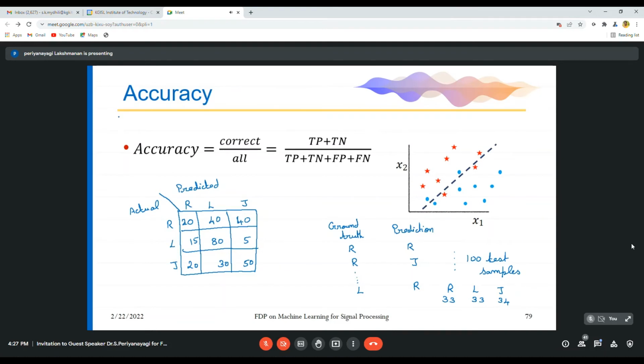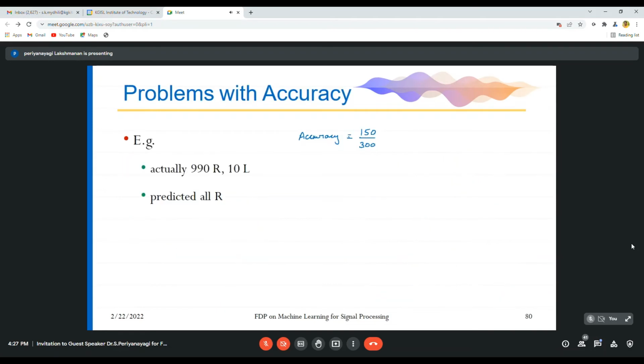If you add this diagonally, 20, 80, 50, you will be getting 150. That is what true positive and true negative. That divided by total number of test samples, 300. So then your accuracy is equal to only 1 by 2, which is 50%. If a model is like that, it is not acceptable.